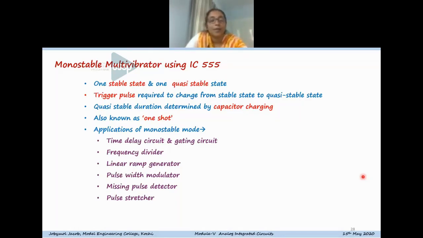The applications of monostable mode include time delay circuit, gating circuit, frequency divider, linear ramp generator, pulse width modulation, missing pulse detector, pulse stretcher, and so on. So there are many applications for this mode also.